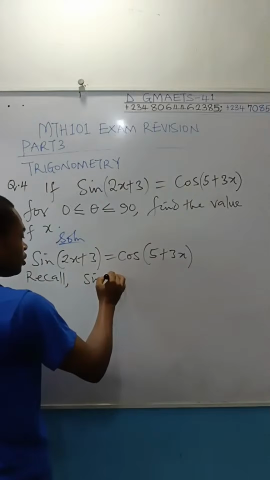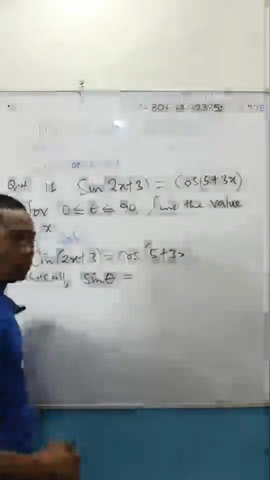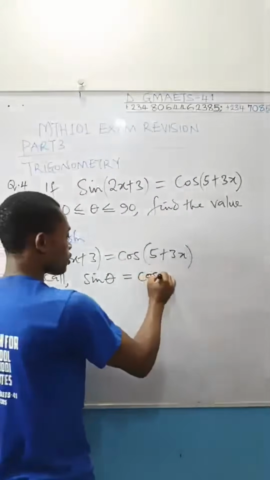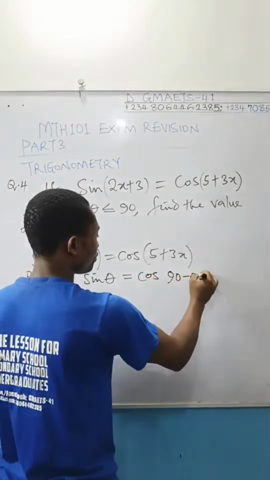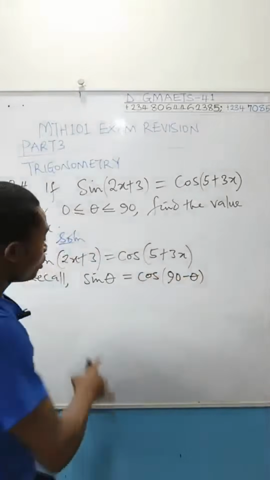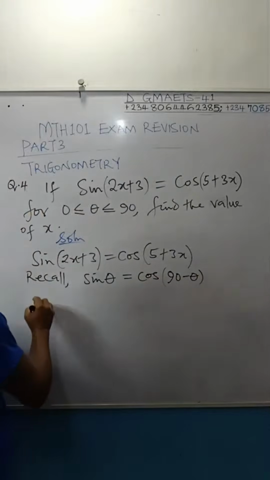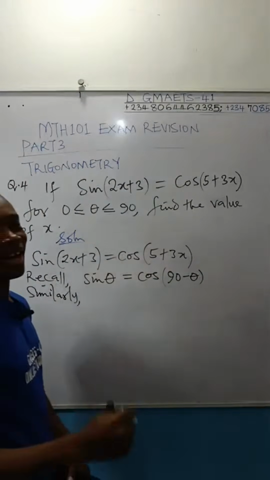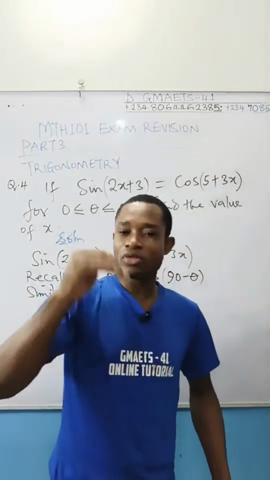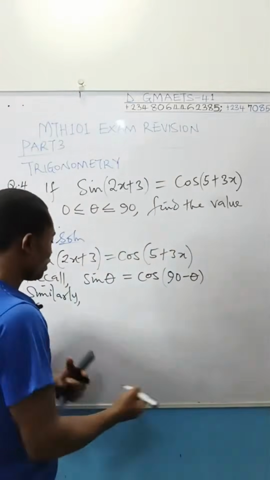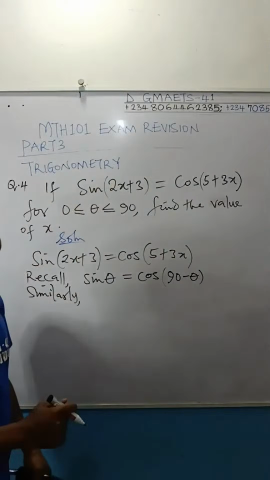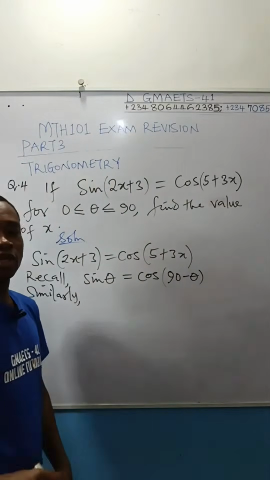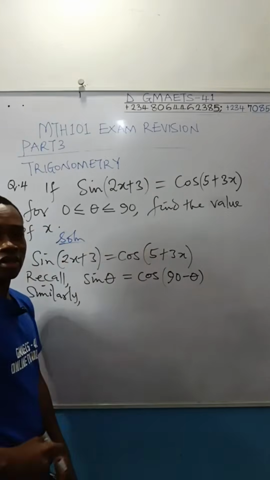Sine theta is equal to cos 90 minus theta. Sine theta is equal to cos 90 minus theta. And similarly, just to give you the foundation so you know how to attack this problem. Otherwise, I could have just been solving straight. But if I solve straight, it will make no full sense to you because you don't even have the basis.